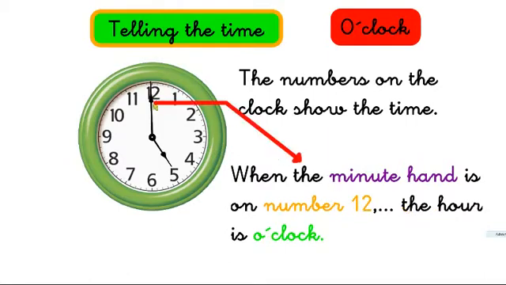So if the long hand, the minute hand, is on the 12, the number that shows the hour is o'clock. In this case it is 5 o'clock. If I change it, what time is it now? It's o'clock because I haven't changed the long hand, the minute hand, but the hour hand has changed. So the number is 7 for the hour and o'clock for the minute hand: 7 o'clock. Good.